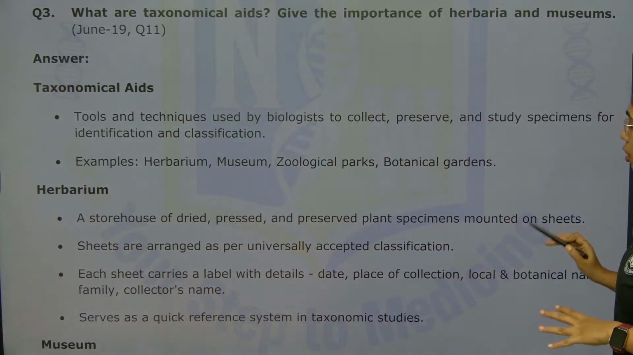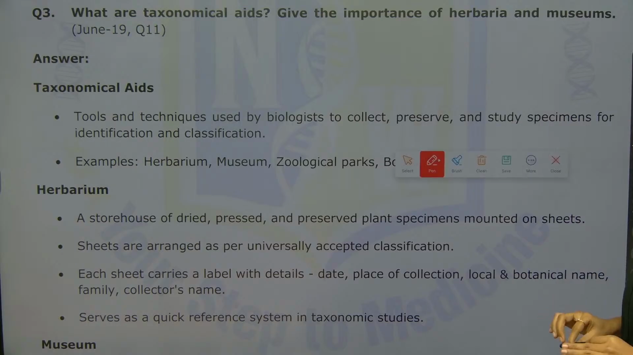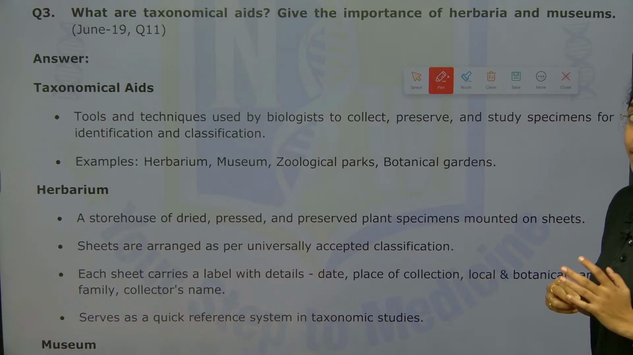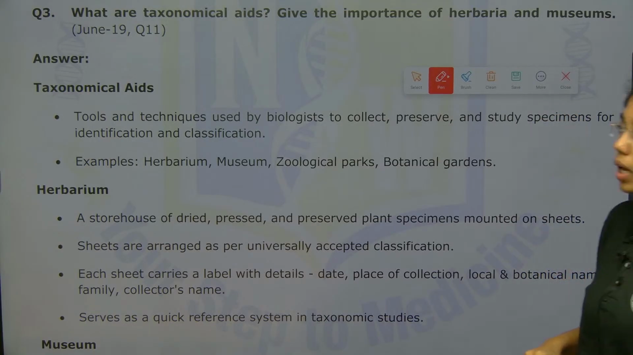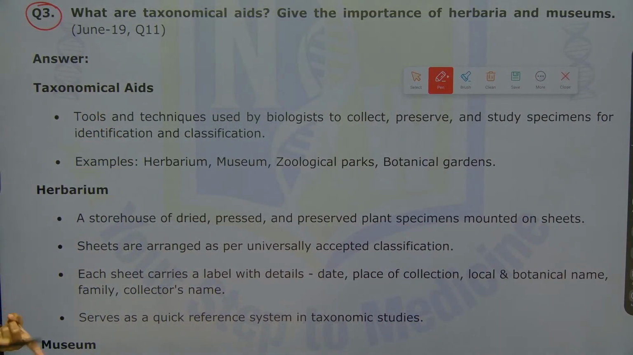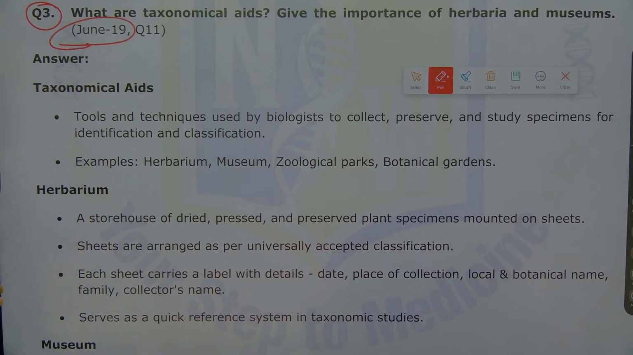And the next question you look into is about taxonomic aids. The third question is on taxonomic aids. What are taxonomic aids? Give the importance of herbaria and museums. This was provided in June 2019.